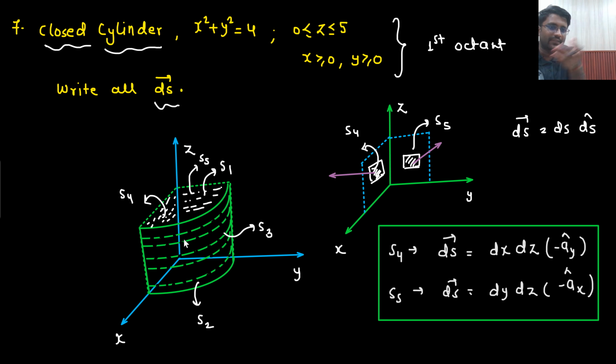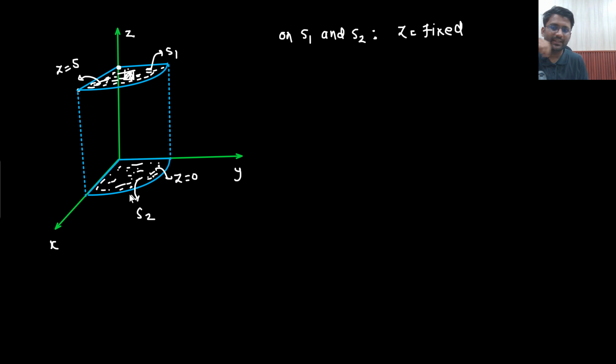Right? So in which direction are you moving? If you are moving on this plane, if you look closely, either you are moving in the Y direction or in the X direction only. You are not moving in the Z direction. On S1 and S2 both, Z is fixed. That means you are either moving in the x direction or the y direction. The problem comes in the curved surface, because there z is also moving, x is surely moving, y is also surely moving. So everything is moving there, nothing is fixed. But here z is fixed, and here also z is fixed. Everywhere z is fixed. So what does that mean?